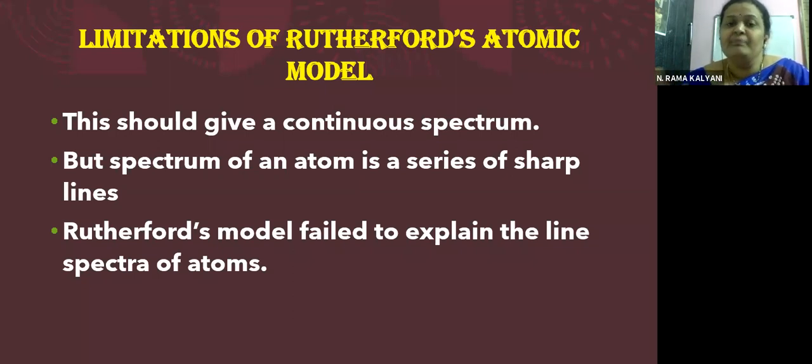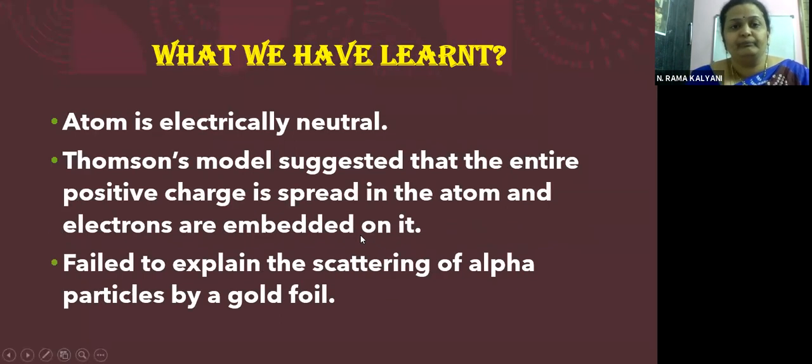An atom exhibits a line spectrum, which is a series of sharp lines. Rutherford's model failed to explain the line spectra of atoms. This is the major failure of Rutherford's atomic model.